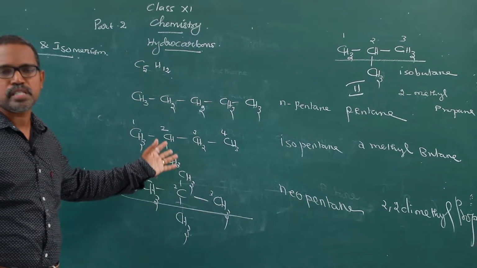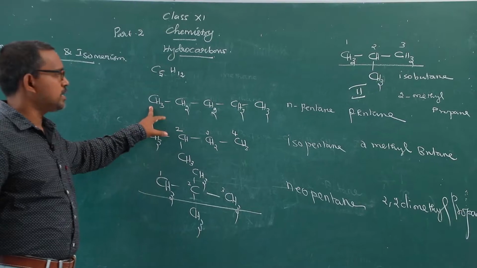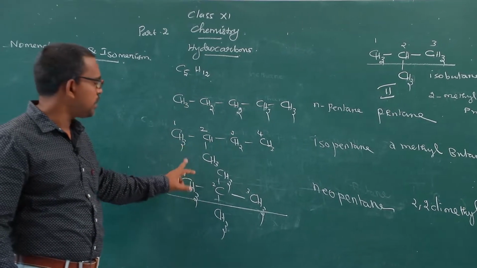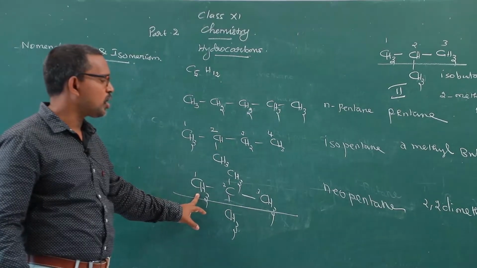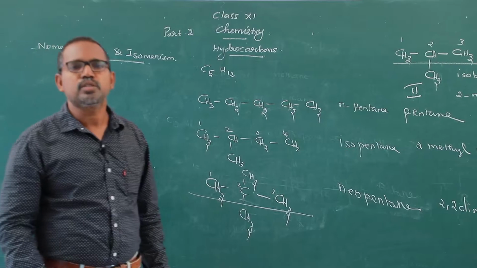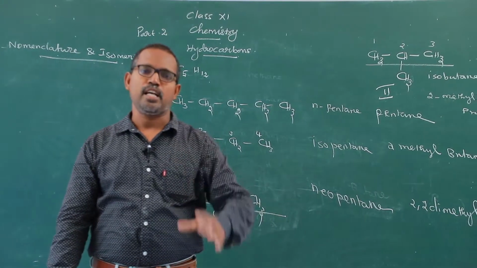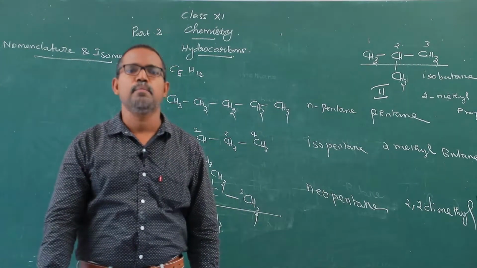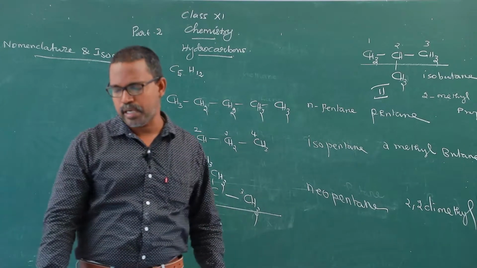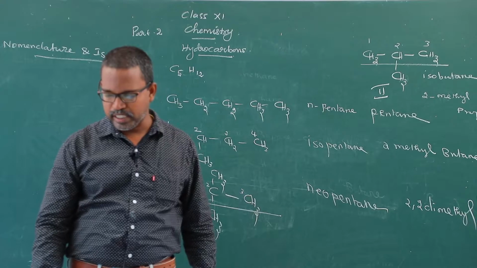Now observe what differences are possible for these compounds. Here the straight chain consists of 5 carbon atoms, here 4 carbon atoms, and here 3 carbon atoms. All these compounds also have chain isomerism: the same molecular formula, but different carbon skeletons. Therefore they are chain isomers.